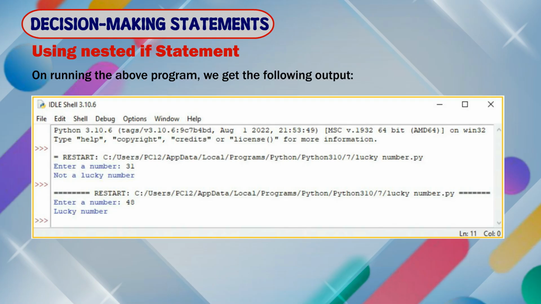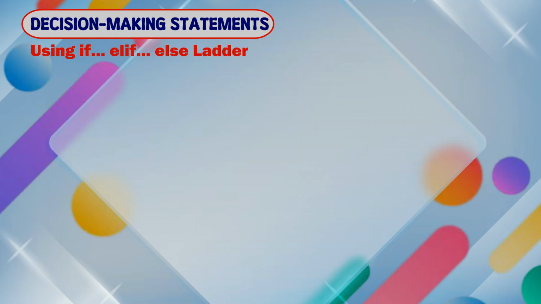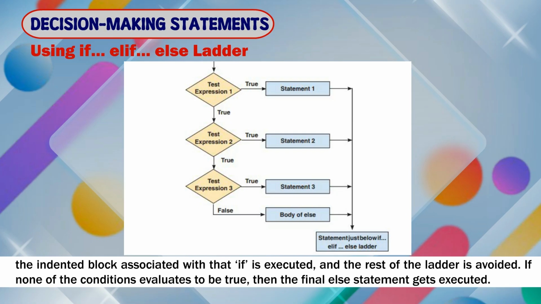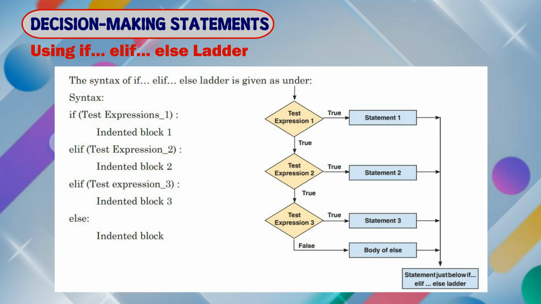Using if-else ladder. The if-elif-else ladder is another type of if statement which helps to test multiple conditions and follows a top-down approach. In this, as soon as the condition of an if evaluates to be true, the indented block associated with that if is executed, and the rest of the ladder is avoided. If none of the conditions evaluates to be true, then the final else statement gets executed. The syntax of if, elif, else ladder is given as under.